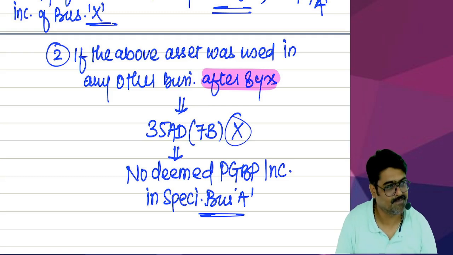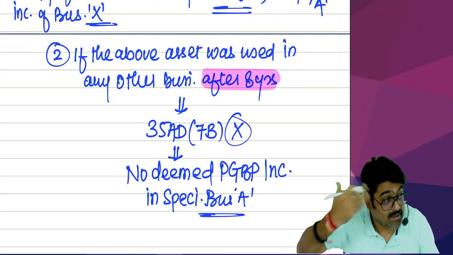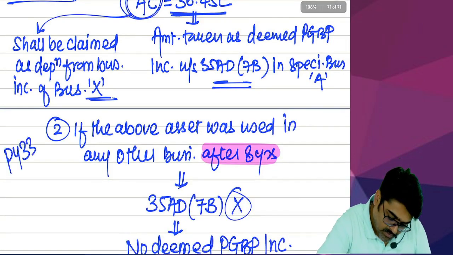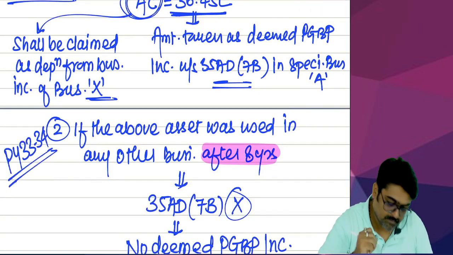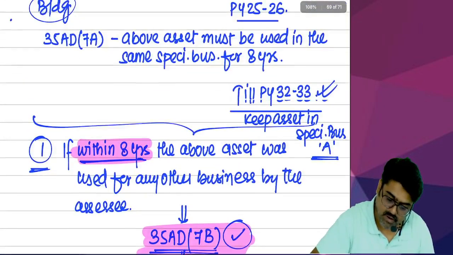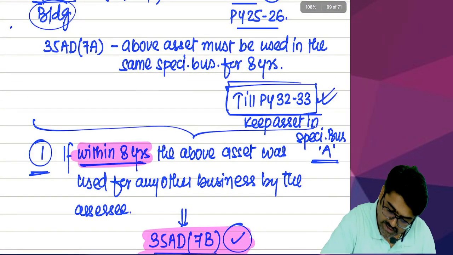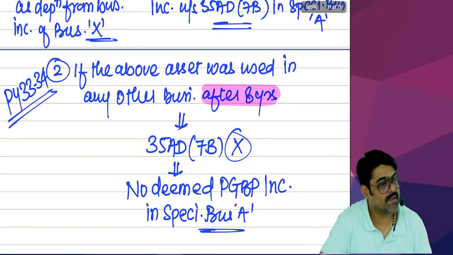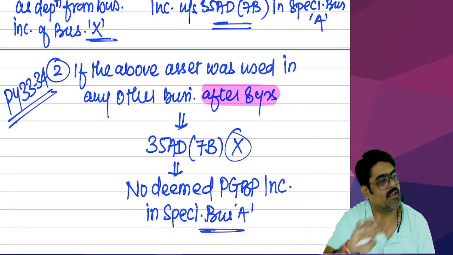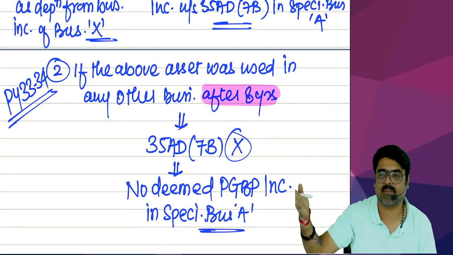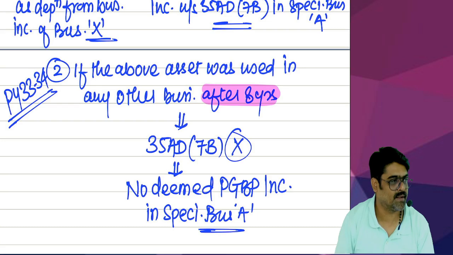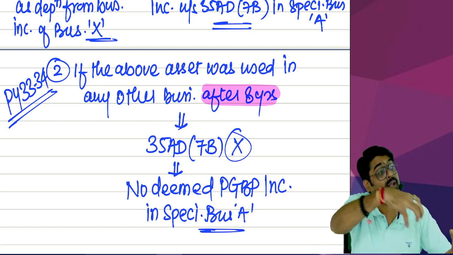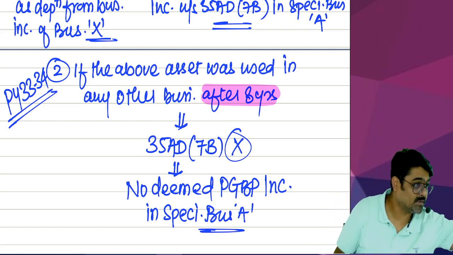Now where is this asset? In other business. For example, this happened in previous year 33-34. Which previous year? Meaning, after how many years? After 8 years. After 8 years are over, in the 9th year, if the asset is used for other business, then 35AD 7B will not be applicable. No deemed PGBP income. Now where is that asset? With you only. But now that asset is not in specified business. Now that asset is in other business.